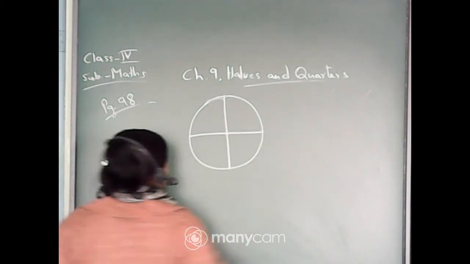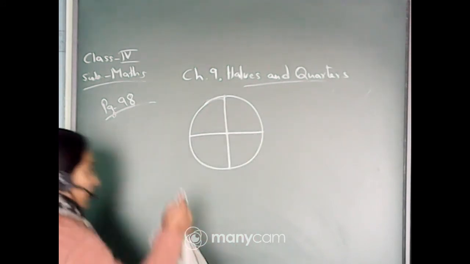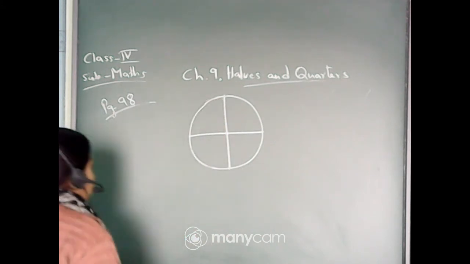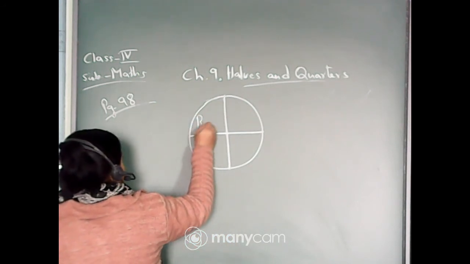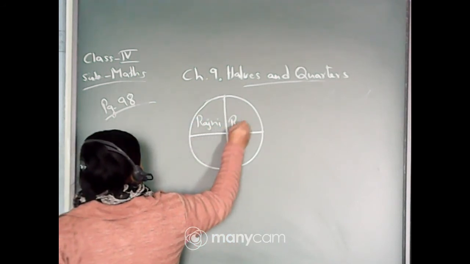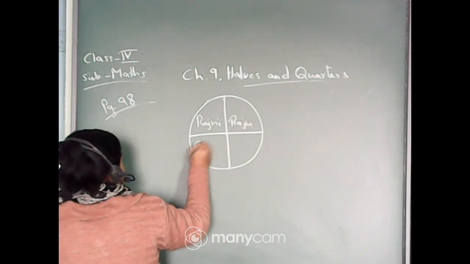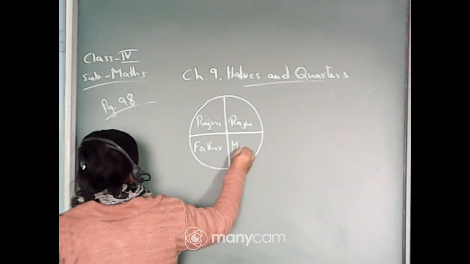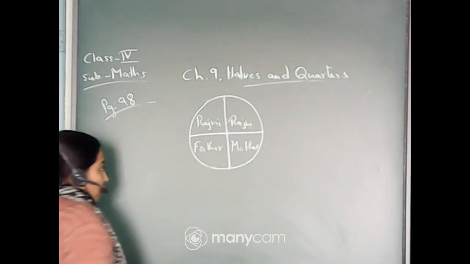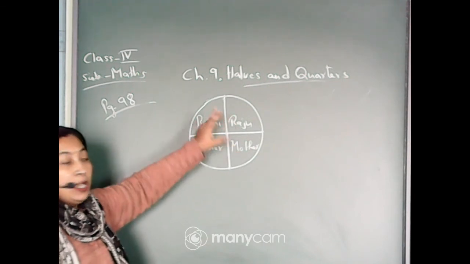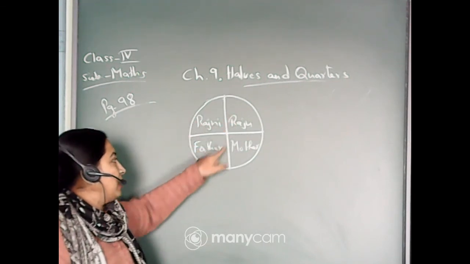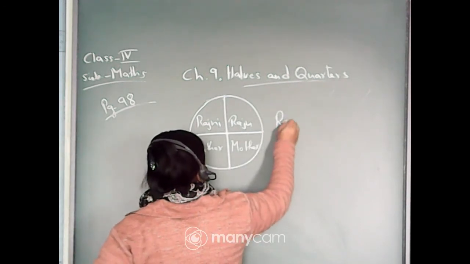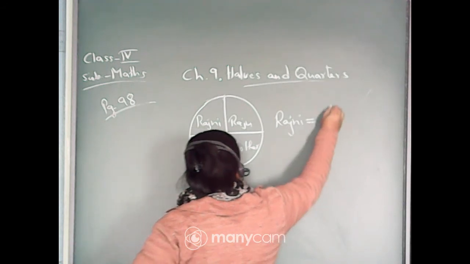See, suppose this is the cake, and this part is for Rajni. This part is for Raju. This part is for father, and next comes the mother. Okay. So out of the whole 4 parts, 1 part for Rajni, 1 part for Raju, 1 part for father, and 1 part for mother. That means what is the share for Rajni? Share for Rajni is 1 by 4.